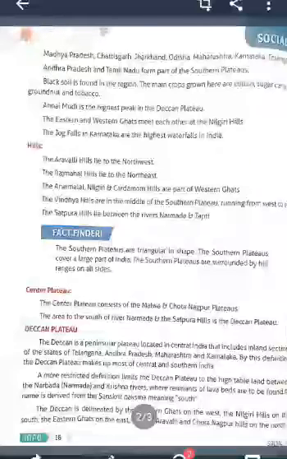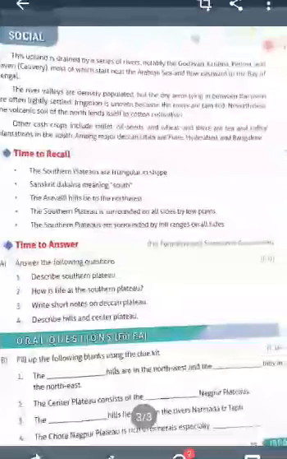The Deccan is delineated by the Western Ghats on the west, Nilgiri Hills on the south, Eastern Ghats on the east and Aravali and Chotanagpur Hills on the north. This upland is drained by a series of rivers, notably the Godavari, Krishna, Penna, Kaveri, and most of them start near the Arabian Sea and flow eastward to